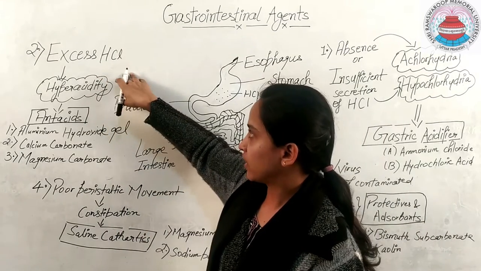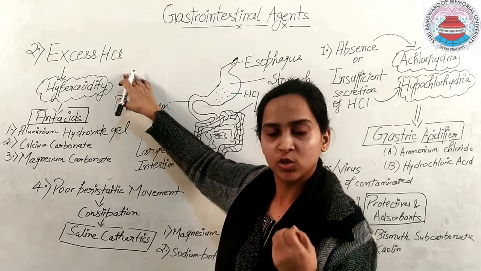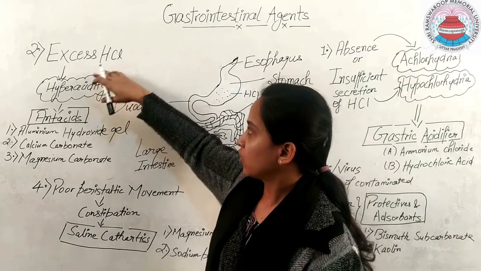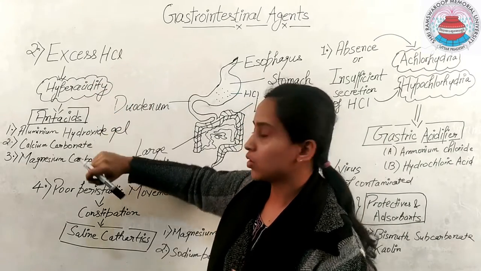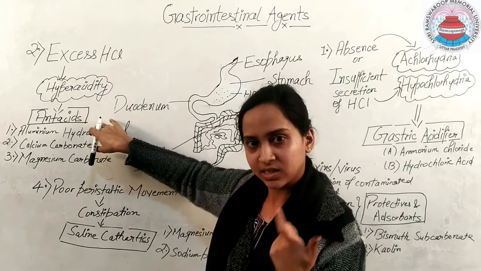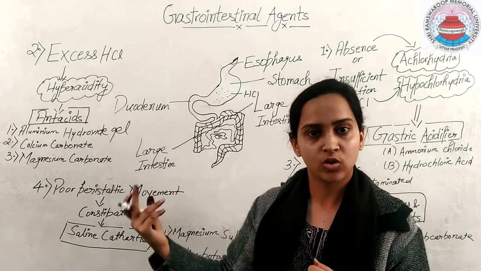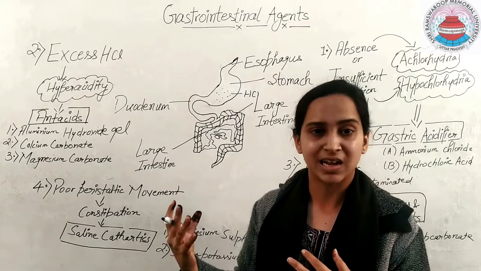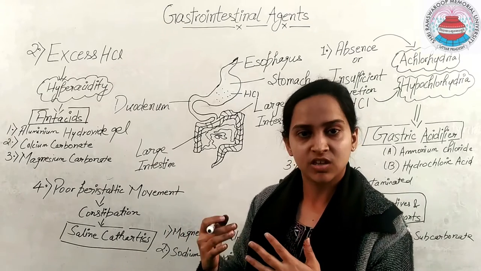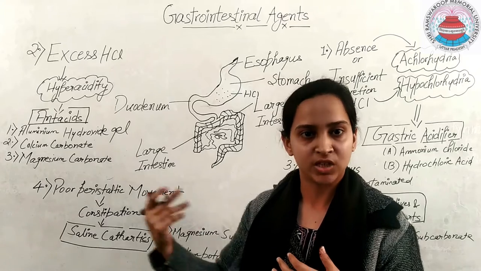So excess secretion of hydrochloric acid is known as hyperacidity, in which there is more formation of gas, right? So for treatment of hyperacidity, we will use a particular category of compound known as antacids. Antacids will compensate the action of hydrochloric acid, or they will do a buffer action against whatever excess hydrochloric acid has been produced.